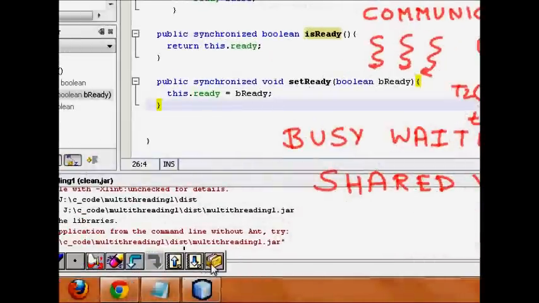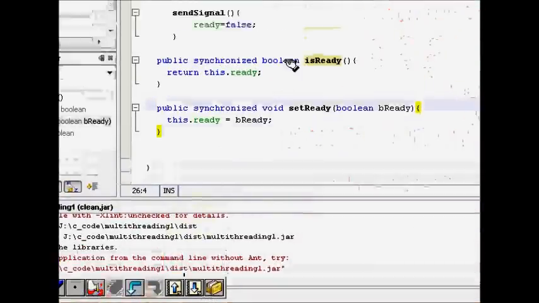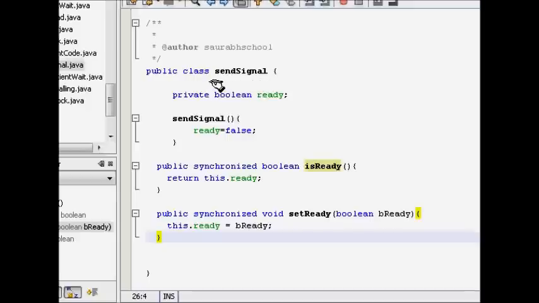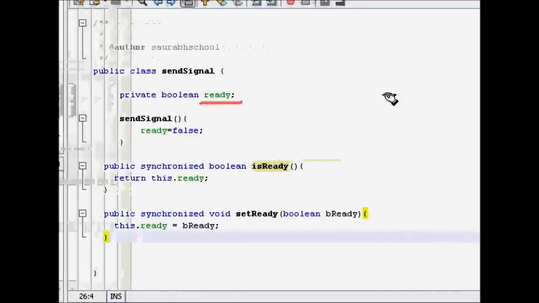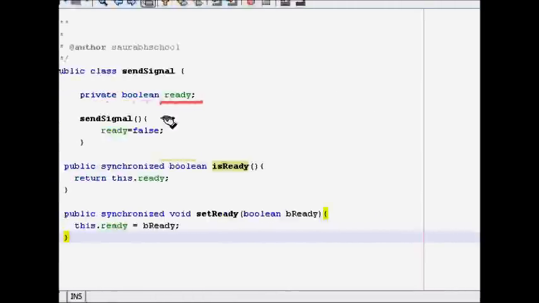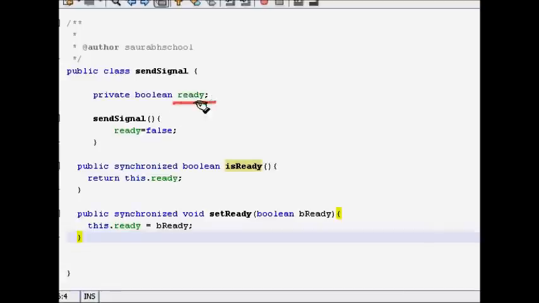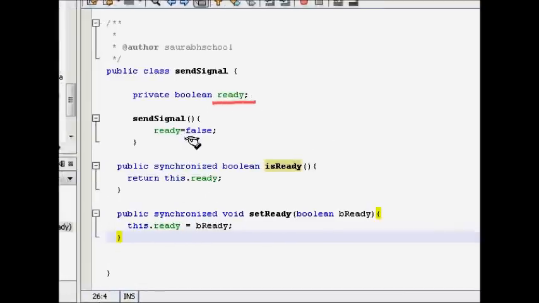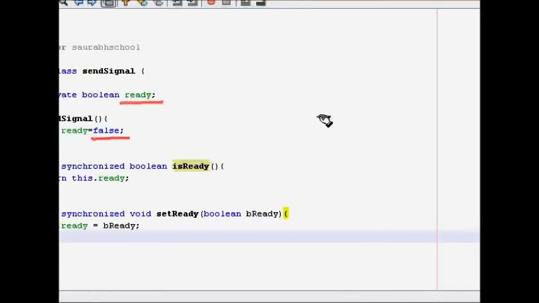Now let's see how this happens in our code. We have a shared memory, ready, which is the boolean variable yes or no. This is the shared object we have, and in that, initially it will be false, that is, it's not ready.